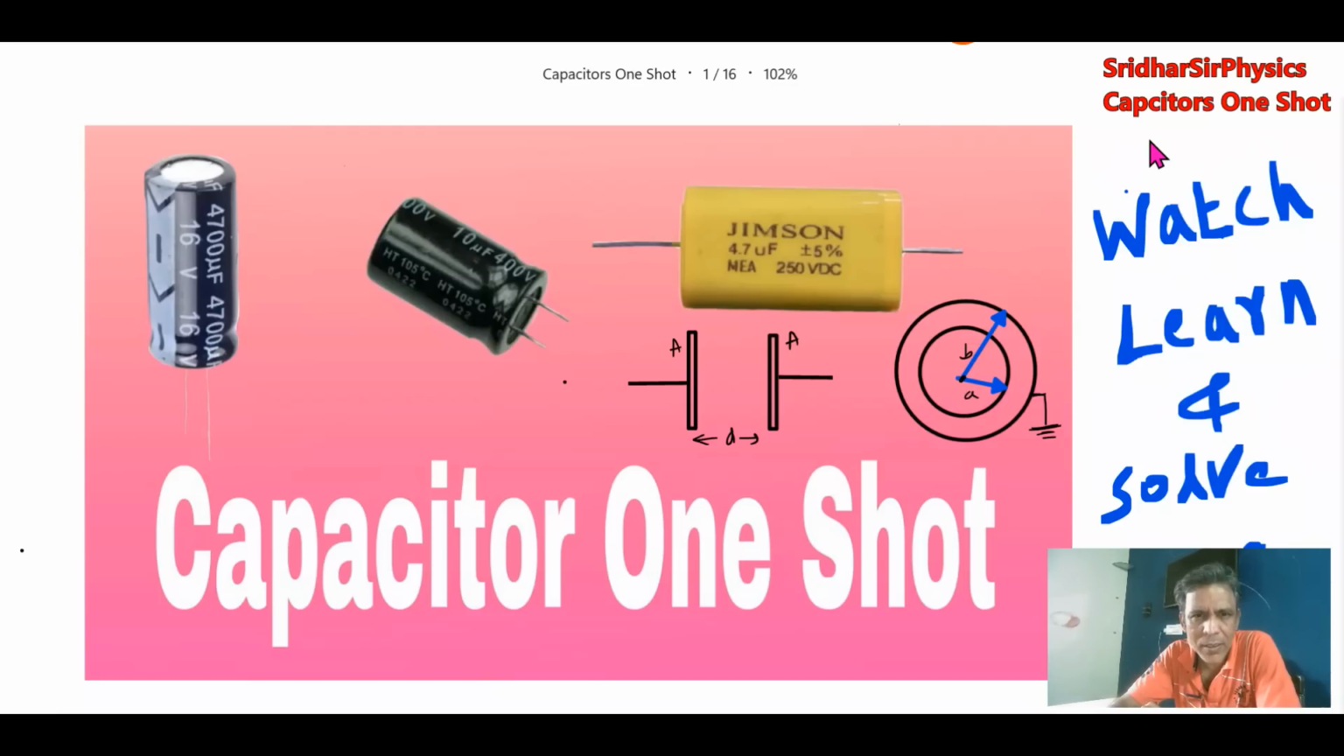So there's a capacitor, so you can call it one shot or gun shot or conceptual shot. Please watch, learn from it, and solve PYQ JEE Mains. Then only you'll get the exact picture of the benefit of watching this one. Just merely watching again will not help you.